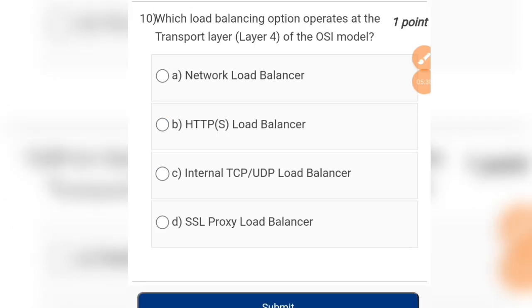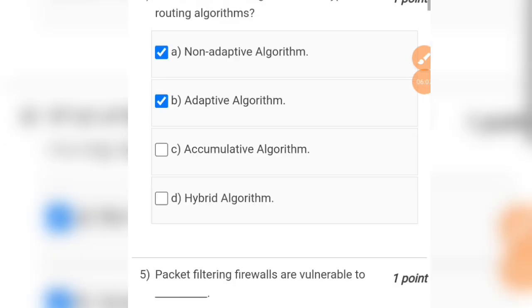So moving to the last question. The last question is, which load balancing option operates at the transport layer, that is layer 4 of the OSI model, Open System Interconnection model. So option A is network load balancer. Option B is HTTPS load balancer. Option C is internet TCP UDP load balancer. And option D is SSL proxy load balancer. So the correct answer will be network load balancer. Okay. So students, we have solved all the questions. Let's submit it.